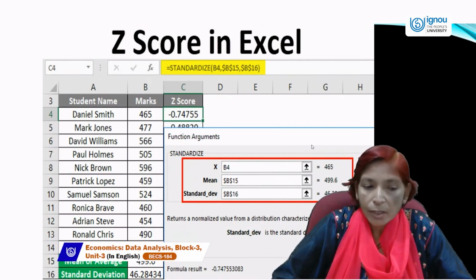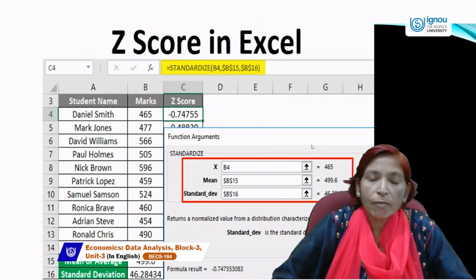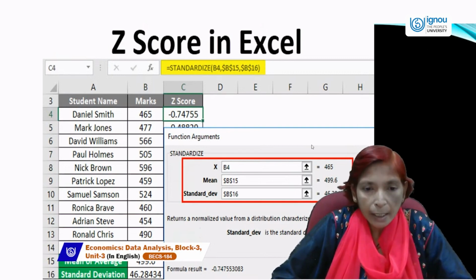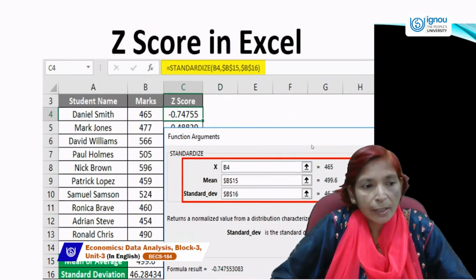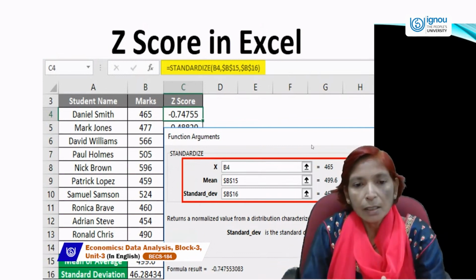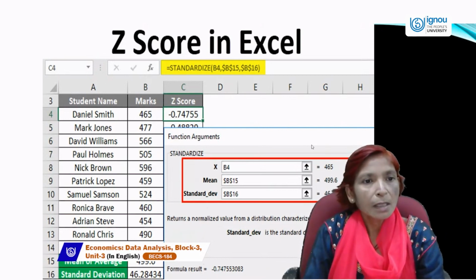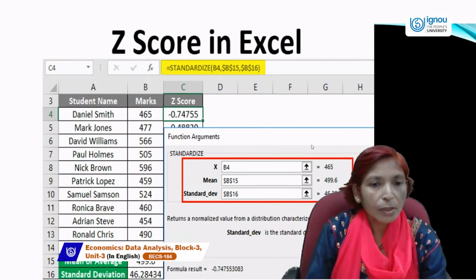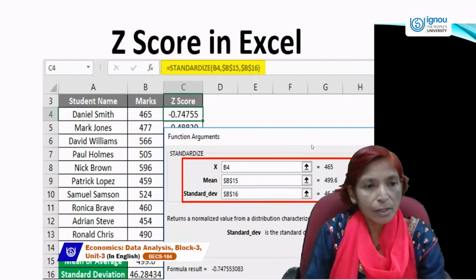And then the standard deviation we can find out. The formula is the square root of the sum of x minus x bar, whole squared, divided by n. So here x is the given value; for example, B4 means column B, serial number 4, which is Daniel Smith, so x is 465.